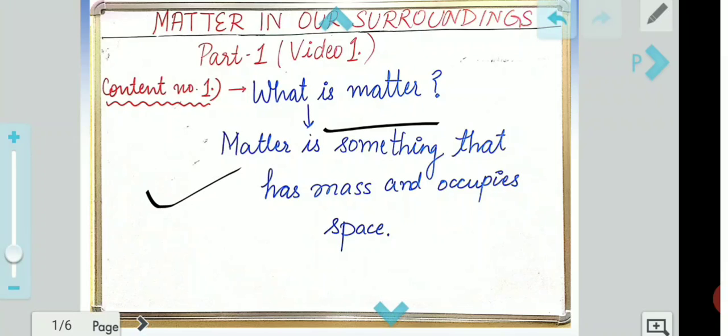I have explained with the example of human beings, but you can take anything in this world. Everything is made up of matter. Every gas, every liquid, every solid is made up of matter. Now you might be wondering, how is gas made up of matter? Take any gas. We have nitrogen in the maximum amount. As you have already studied in your previous classes, nitrogen is the maximum in concentration in air. So what is it doing?